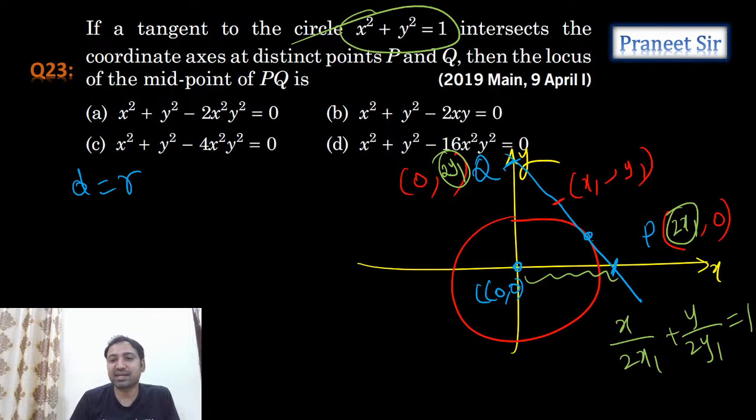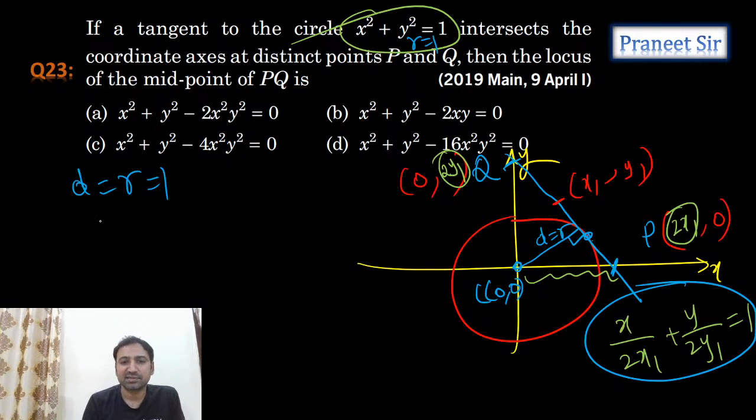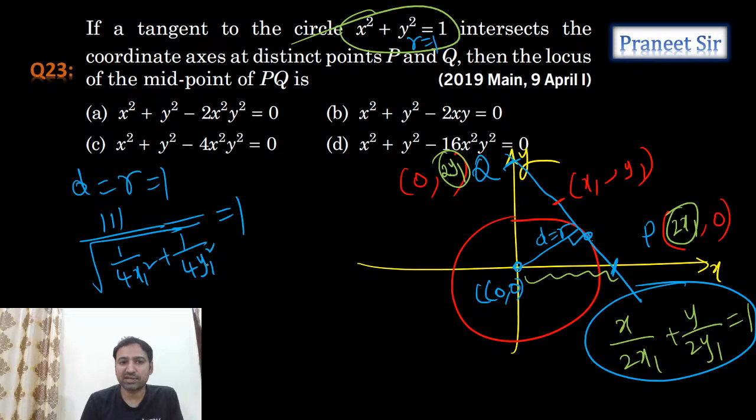The condition for tangency is that the perpendicular distance from the center 0 comma 0 should be equal to the radius r. r we know, guys, r is equal to 1 only. So if you substitute r equal to 1 here, the perpendicular distance from the center to this line is mod c by square root of a square plus b square, which is equal to 1 unit.